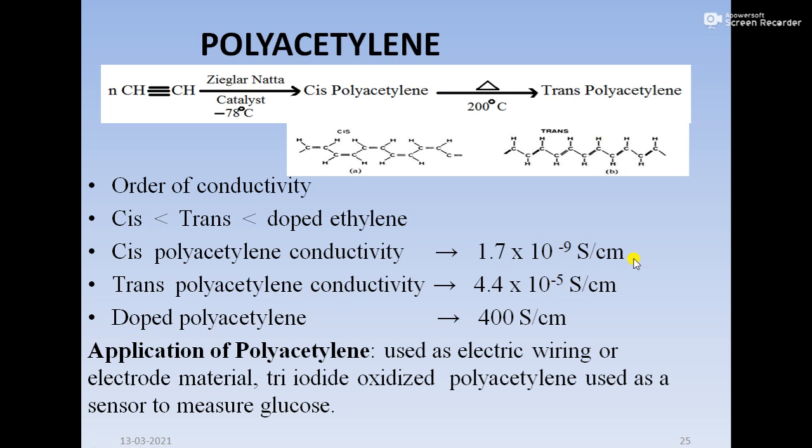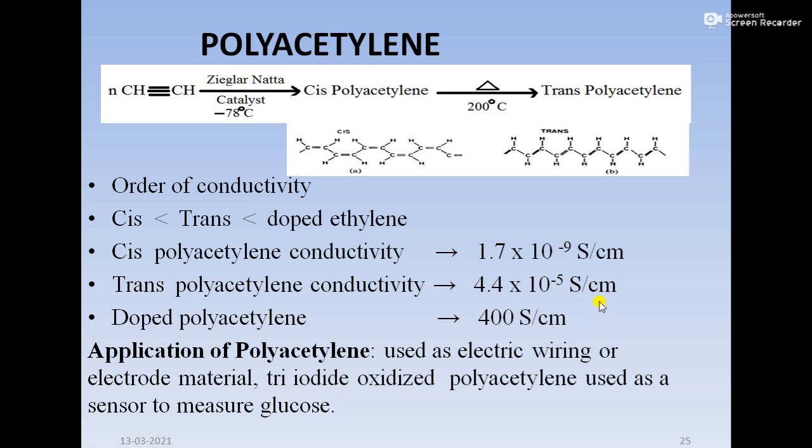That means it is like an insulator. Okay, 10 raised to minus 9 means insulator. When we heat that cis polyacetylene to 200 degrees Celsius, it is going to convert into trans polyacetylene. That means its conductivity is going to increase from 10 raised to minus 9 to 10 raised to minus 5 Siemens per centimeter. So this is still like a semiconductor.